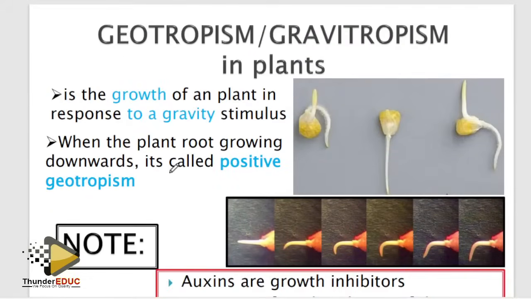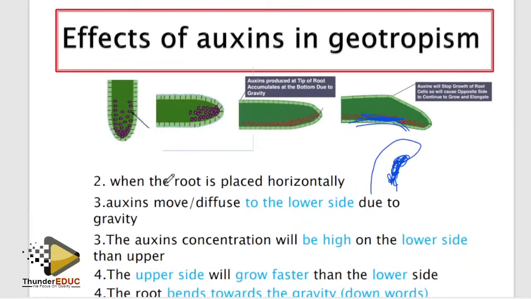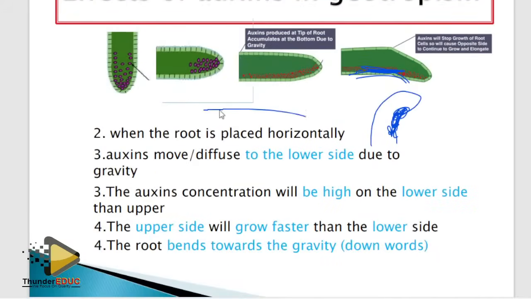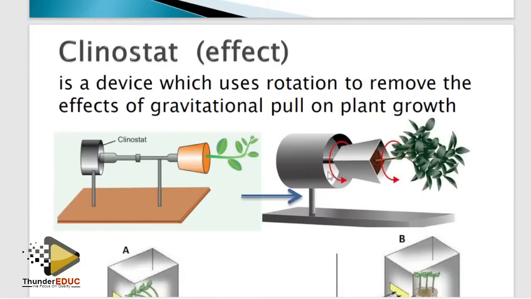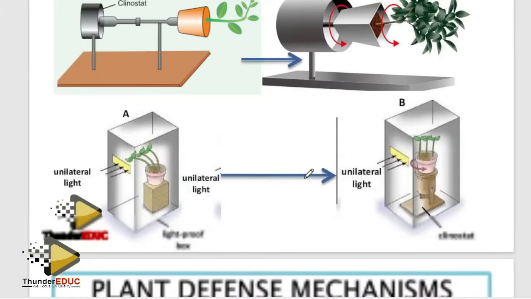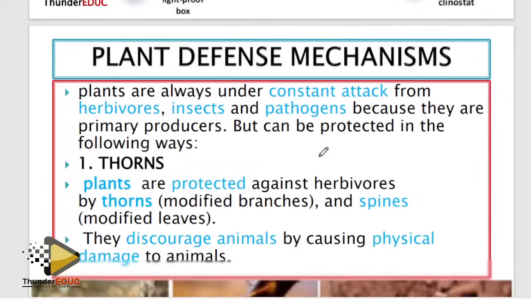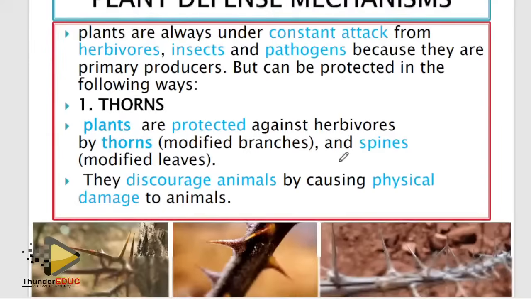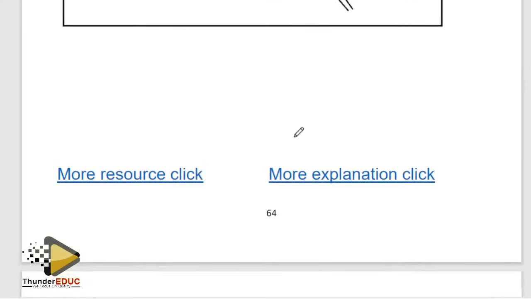And then the experiments. So know this, yeah, for root and the shoot. A clinostat is an instrument which is used to remove the effect of gravity. So the plant will not bend, whether you are upside down or what, it will not bend, it will grow straight. Why? Because the effect of auxin due to gravity is being removed. Plant mechanisms, these are simple thorns. And guys, I think you have the paper.